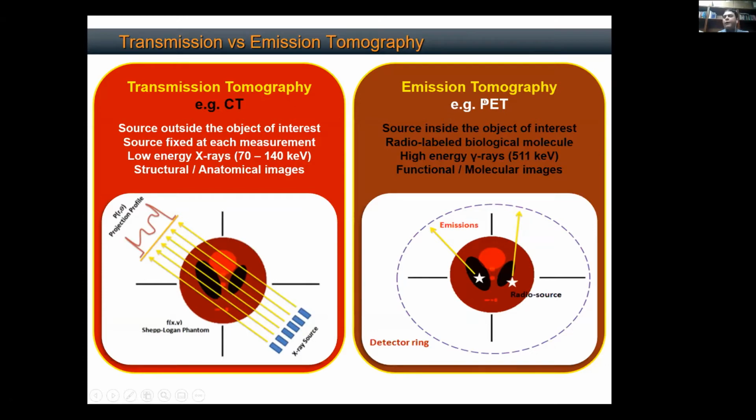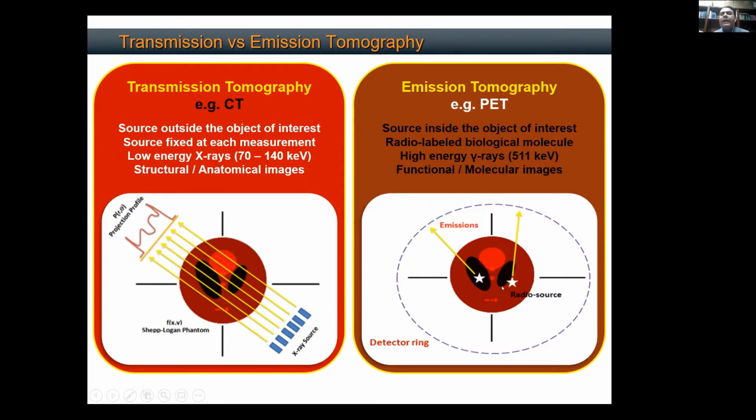On the other hand, if we look at functional images, the source is inside the human body. And I'm going to tell you how the source gets inside the human body in the next slide. This source inside the human body is a radioactive source. It emits particles, and therefore the source position is not fixed, because the radioactive particles could be all over the body in the circulatory system. So wherever they are, they emit this radiation, and this radiation gets detected by this ring of detectors, which is fixed in this case.